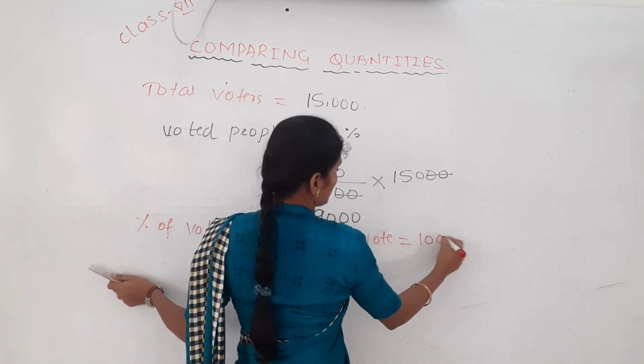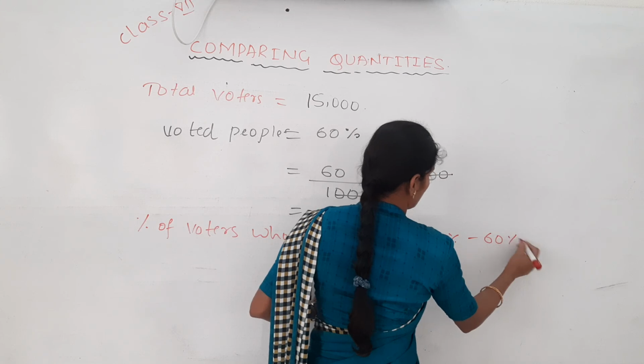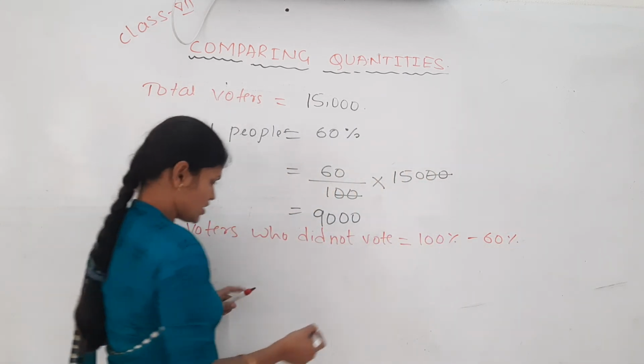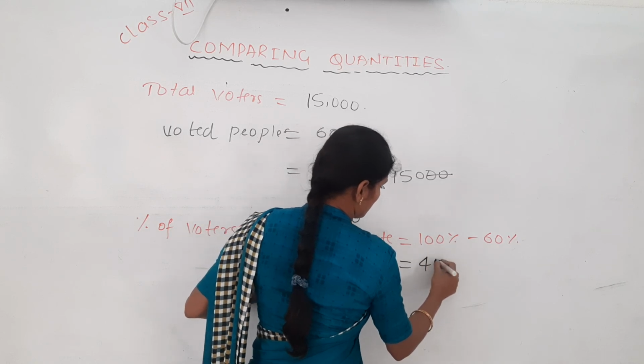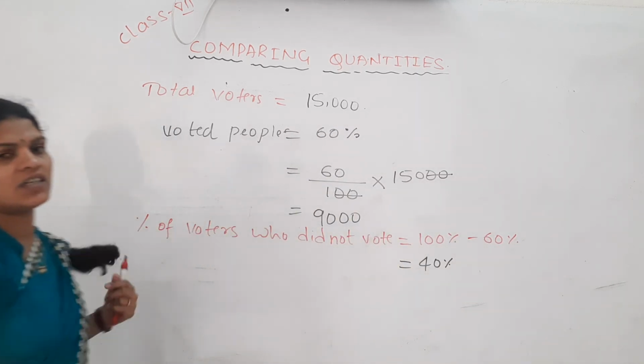Out of 100%, how many voted? 60% voted. The remaining, how many percent did not vote? Yes, 40% of them did not vote. Then actually how many members did not vote? He asked.